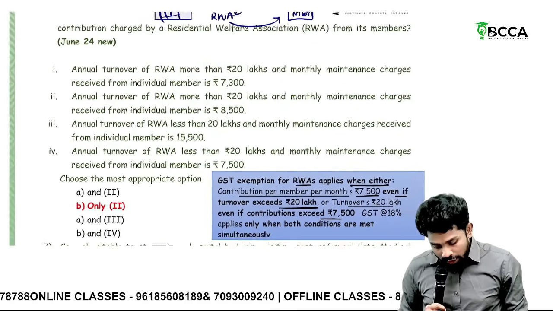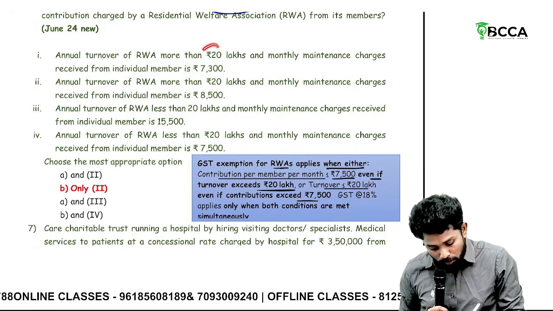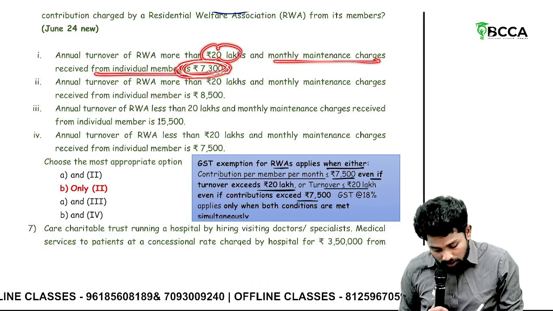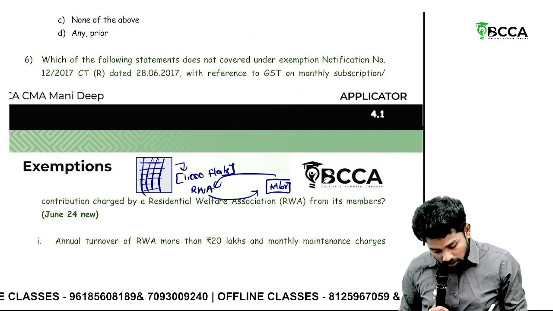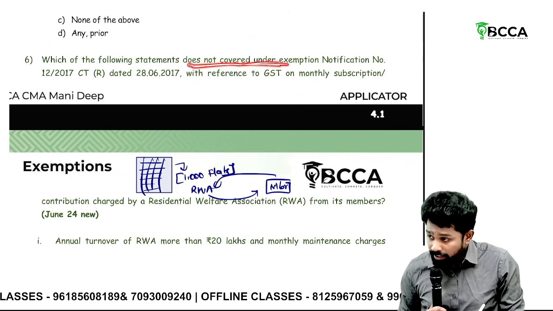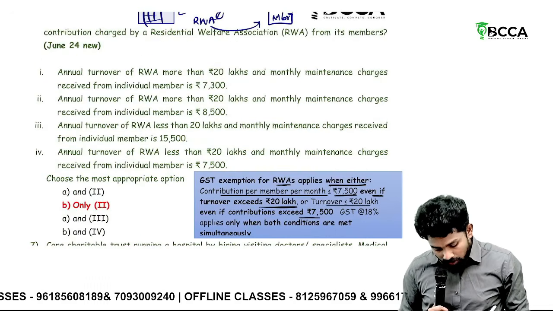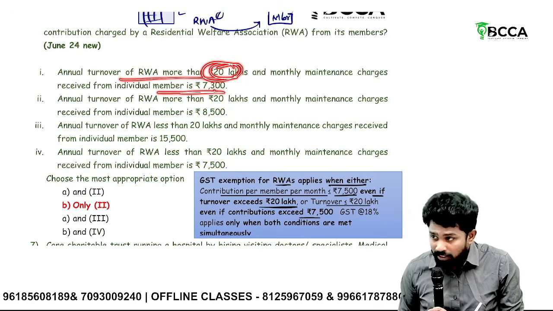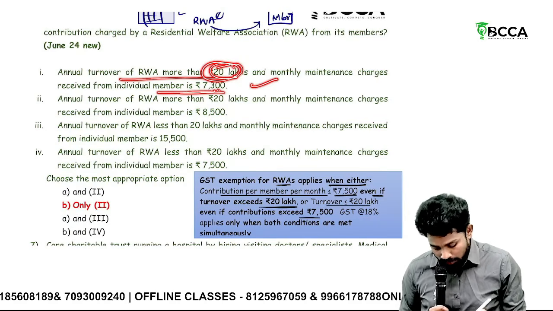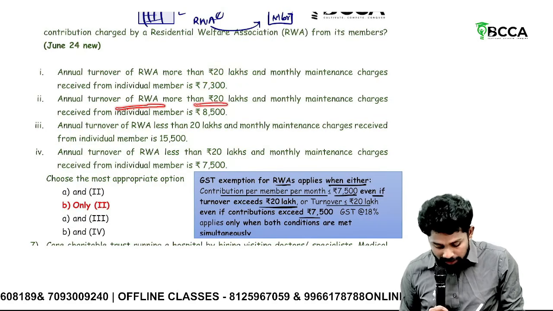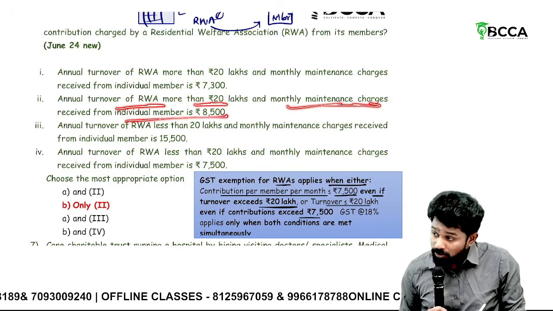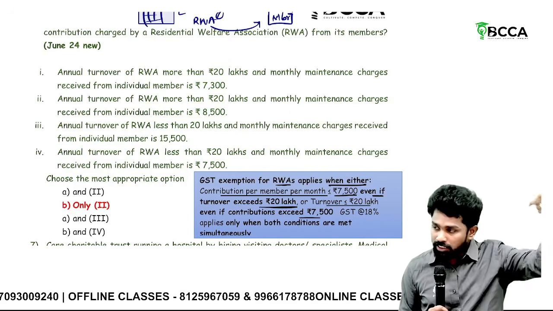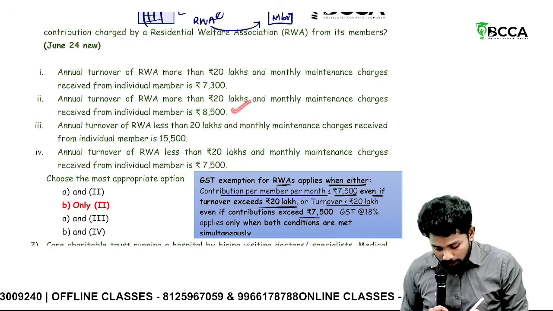Now see, annual turnover of the residential welfare association is more than 20 lakhs and monthly maintenance charges from an individual member is 7,300. So what is the question, sir? Not covered under exemption notification. Here, more than 20 lakhs, but the amount is how much? 7,300 only. So this is exempted. Second one, annual turnover more than 20 lakhs and monthly maintenance charges is also 8,500. Both satisfied. Turnover more than 20 lakhs, and consideration also more than 7,500.